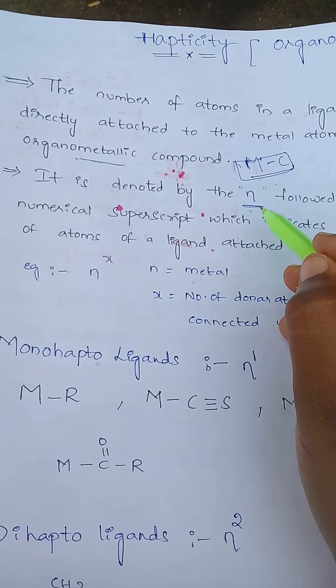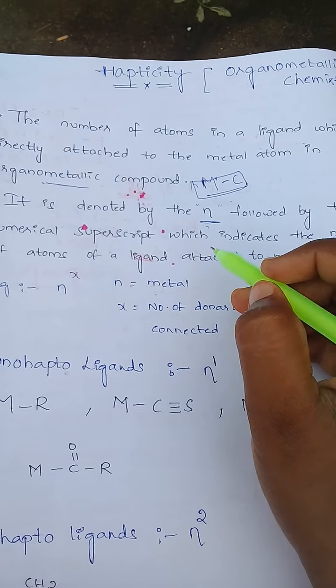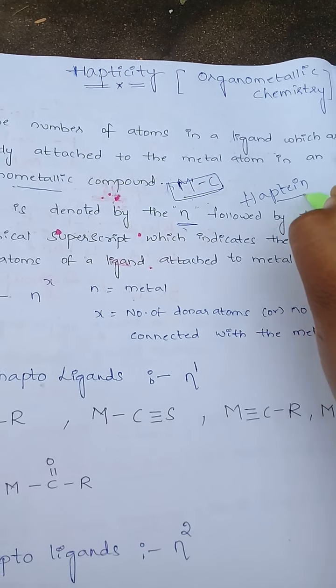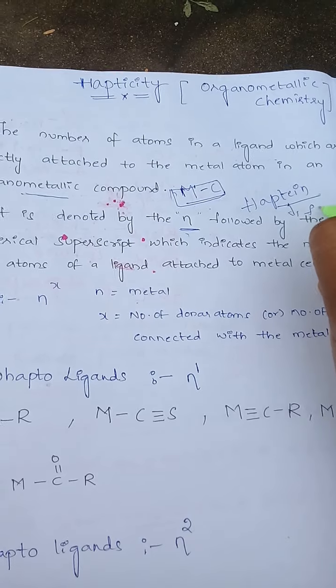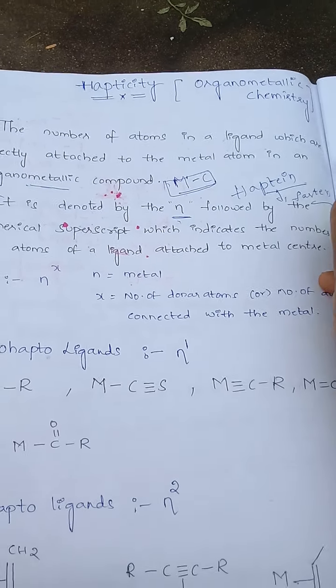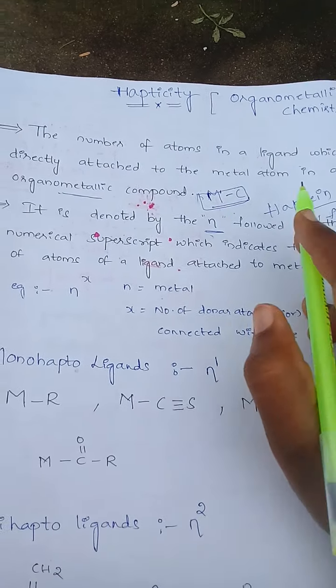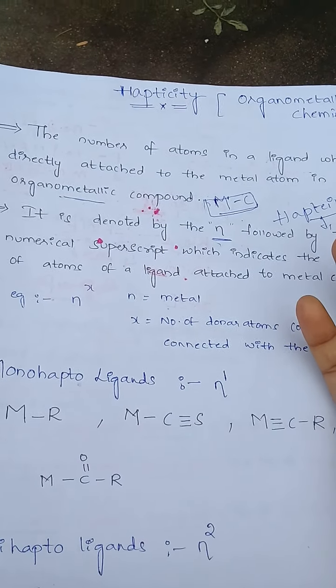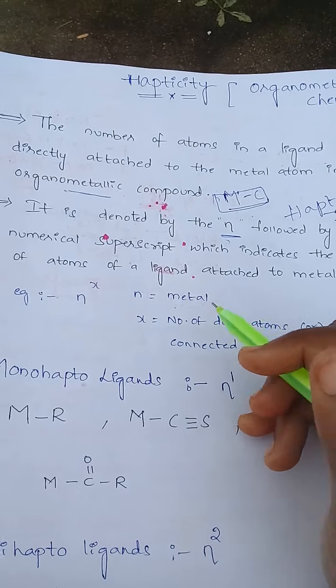This is a Greek word, which comes from haptein. Haptein means fasten. Here hapticity can be monohapto, dihapto, trihapto, tetrahapto, pentahapto and so on.